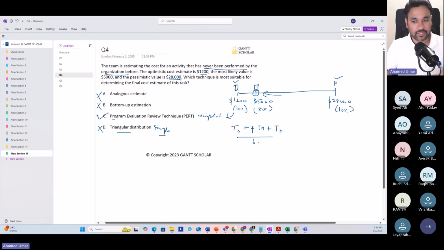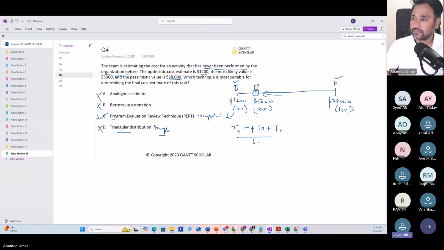Yes, Jayaprakash, please. So quick question. Instead of $28,000, if there is a value of like $7,000, which one do we actually choose, a simple average or a weighted average? Can you please repeat the number? $7,000. You can go for a simple average. Simple average is good, it's good enough.